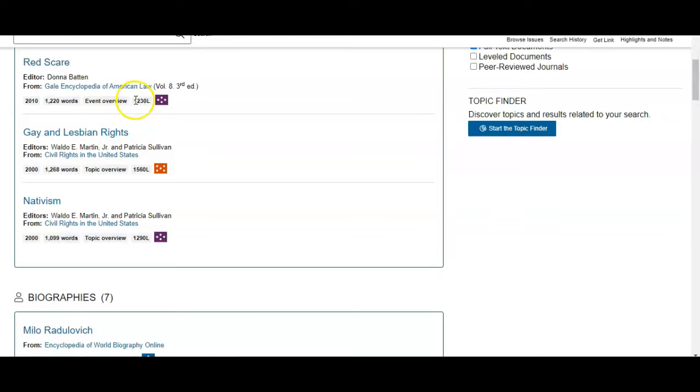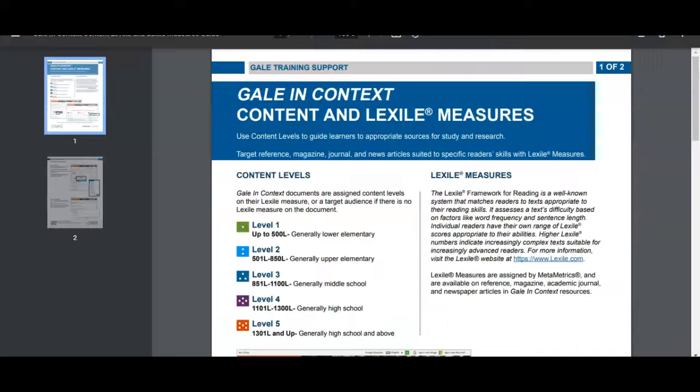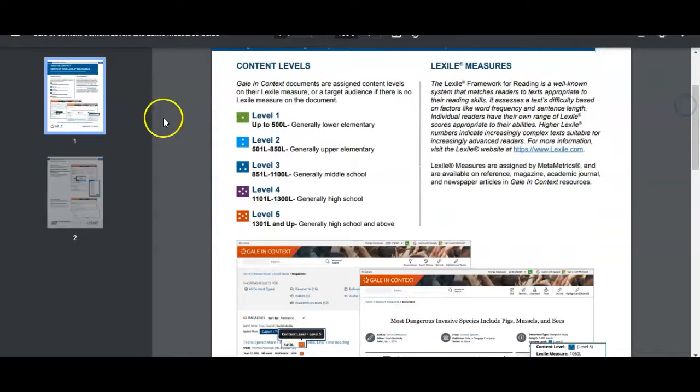It also has a Lexile reading scale, which, depending on your viewpoint, may or may not be helpful. But if you're working with younger children, it could be helpful because it will just let you know whether this content is going to be accessible to them. So as you see here, this is purple. This is for level 4. I found this PDF through Google that is from Gale, and this explains the different levels just so everyone can see it. So purple would be for high school levels.